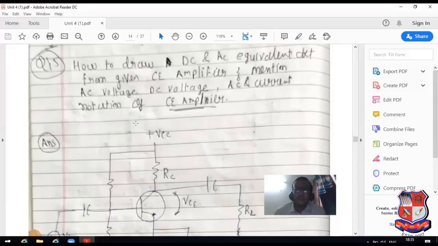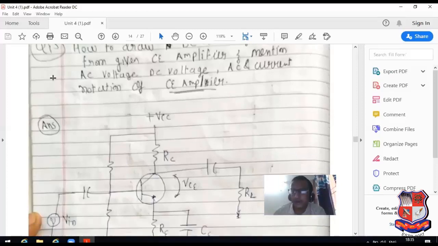This is considered topic number 2. After completion of this topic, you will be able to understand the basic difference between the DC load line and AC load line.